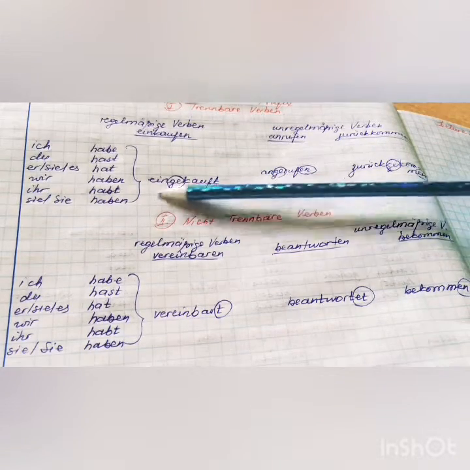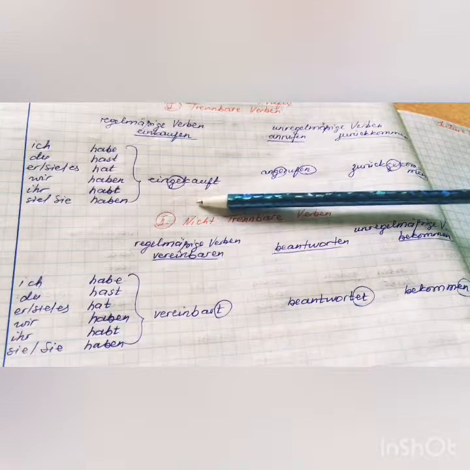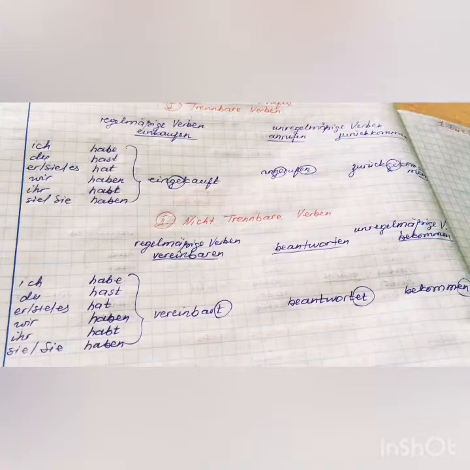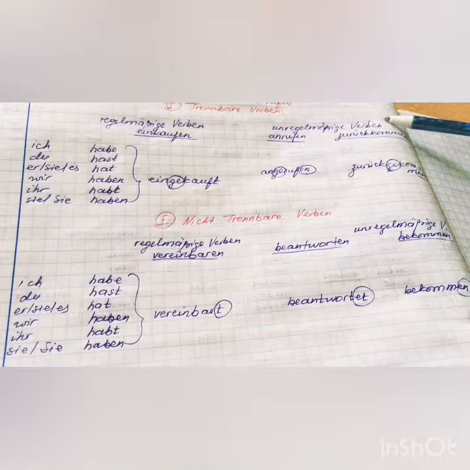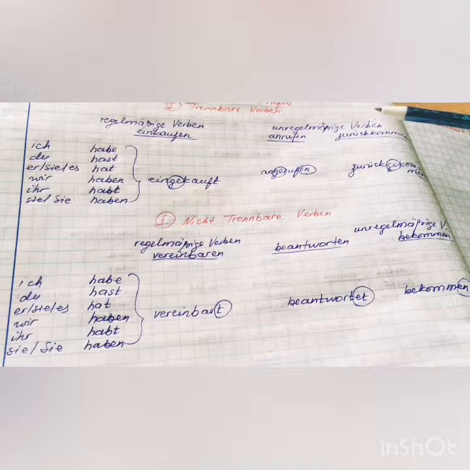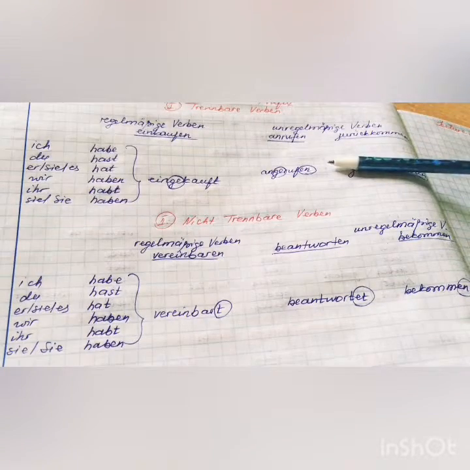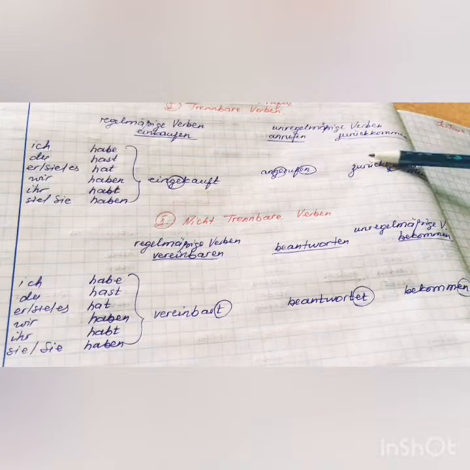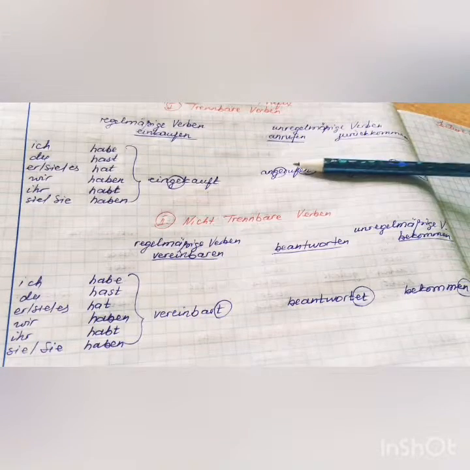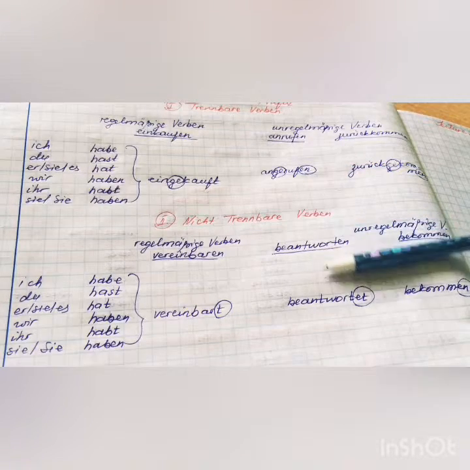Regular verbs, prefix plus ge plus verb stem, eingekauft. Irregular verbs, unregelmäßige Verben, are formed with prefix ge plus verb stem plus n. Angerufen, ja, zurückgekommen. It's about trennbare Verben, nicht trennbare Verben.